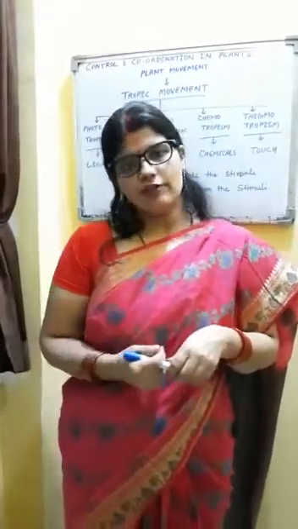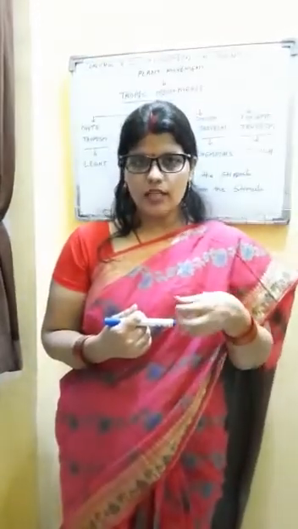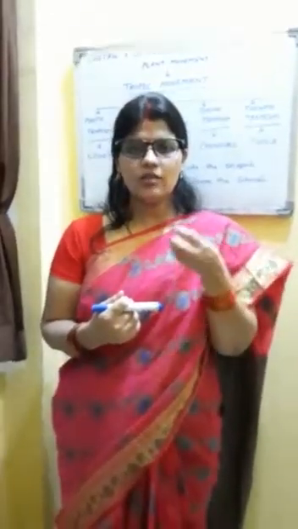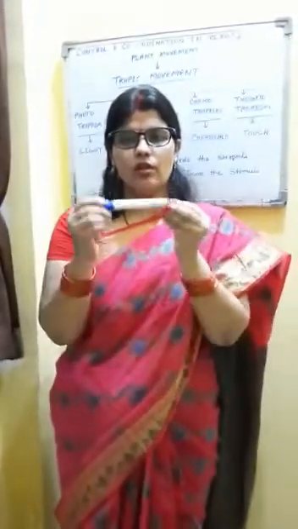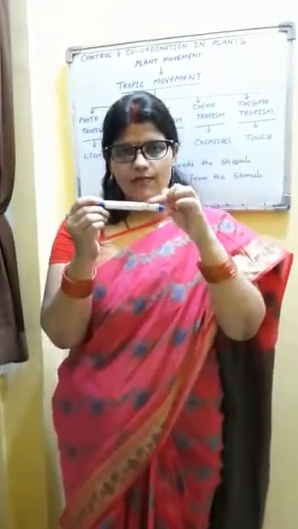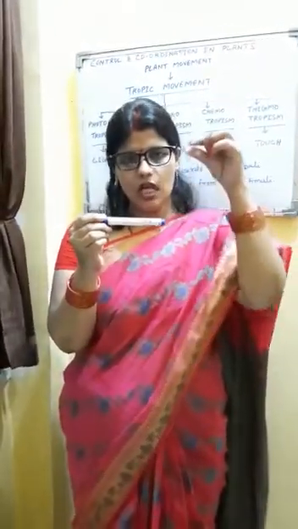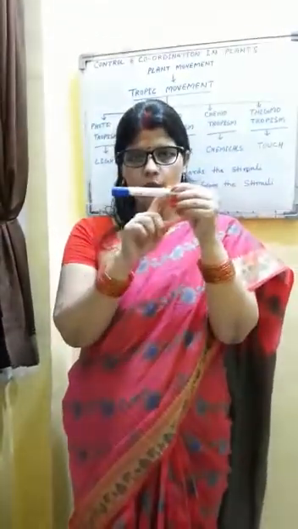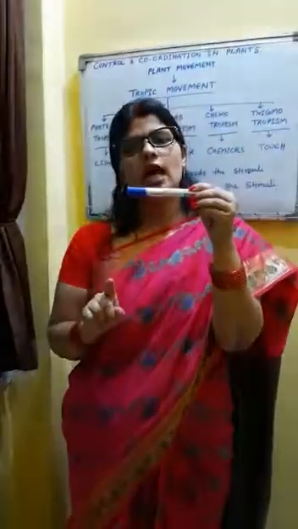So after a few days, when you observe the plant, if you just dig out the soil and take out the plant carefully, what will you find? You will find that stem, instead of going in this direction, has bent upward away from the gravity, and the root, instead of going in this direction, has bent downwards.